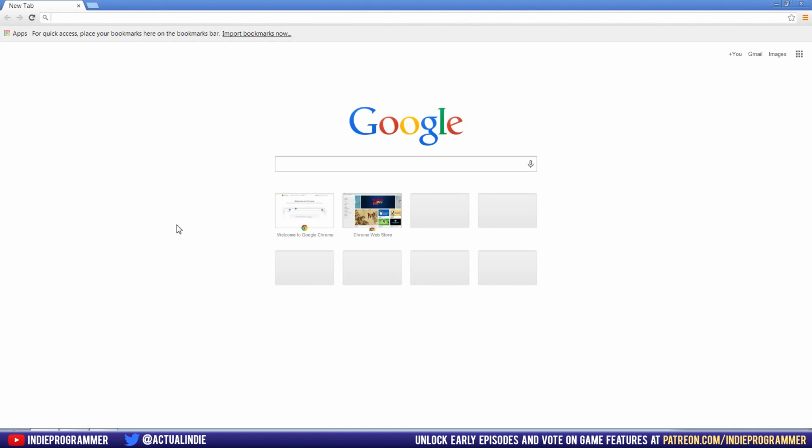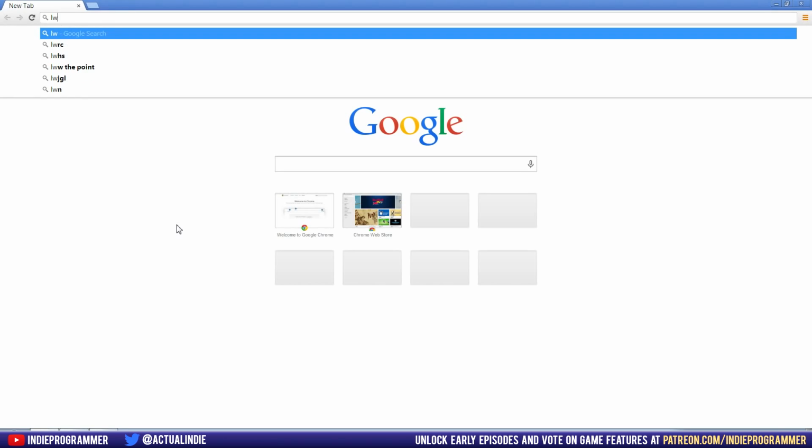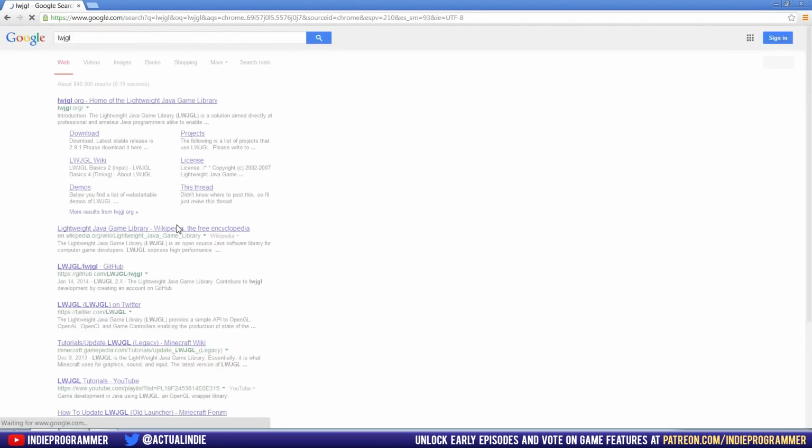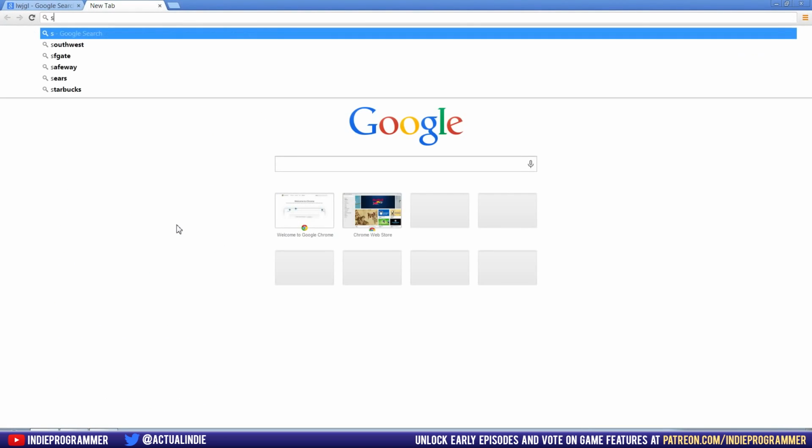open up your browser and we're going to Google for two things. The first one is LWJGL for Lightweight Java Game Library, and the second one is Slick Util.